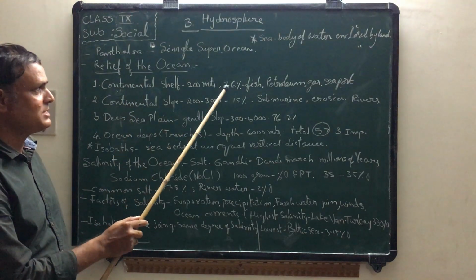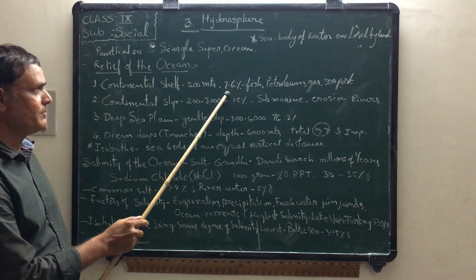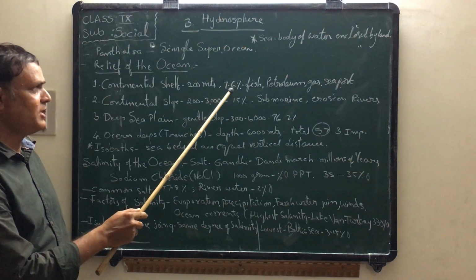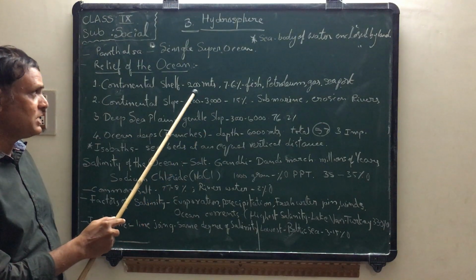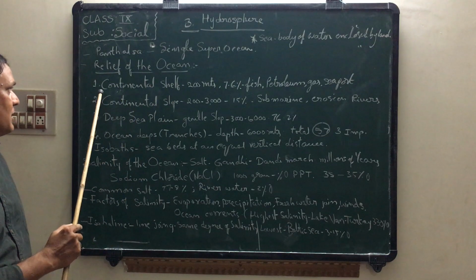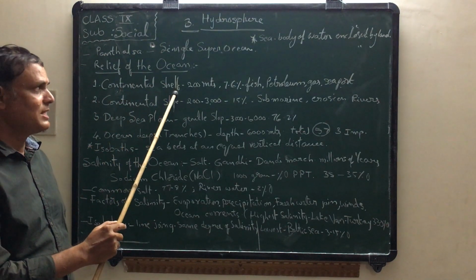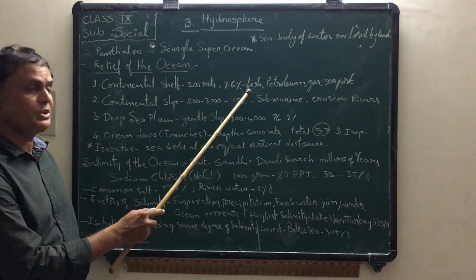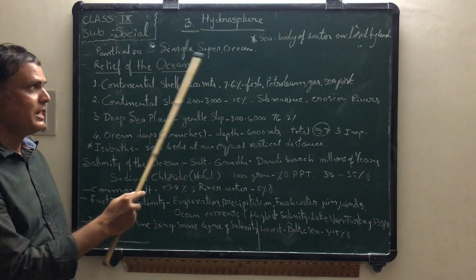It occupies 7.6% of the total ocean. So the depth is up to 200 meters in the ocean. So the part is continental shelf. What is the use of this continental shelf? Fishes are available, so the fishermen will catch the fish in this area.